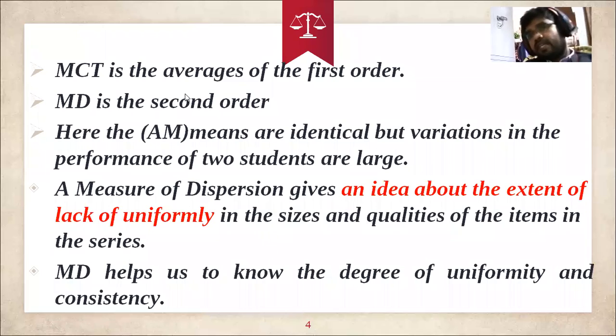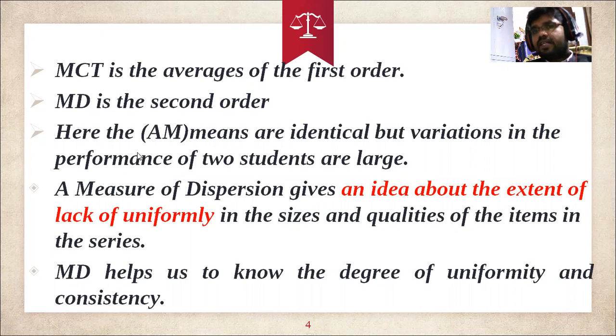And before, when we were studying MCT, measures of central tendency, that is the average of the first order. When a data set is given in a particular research area or problem, we calculate the average, and on the basis of the average we can say things. For example, when the average of 2 people is the same, we go to the second one. That is the measures of dispersion, which is of the second order. MCT is the average of the first order, and MD is the measure of the second order.